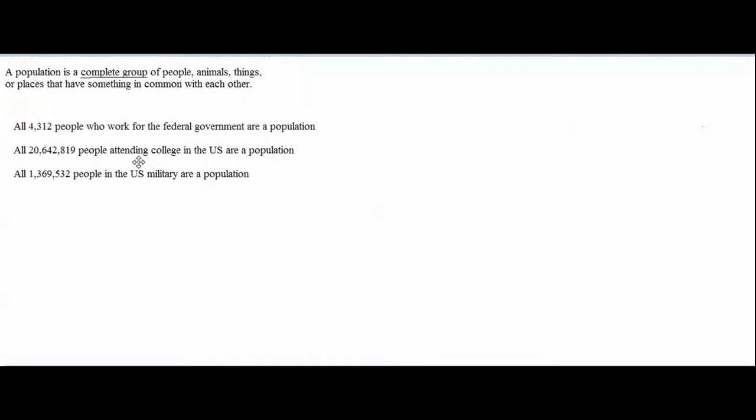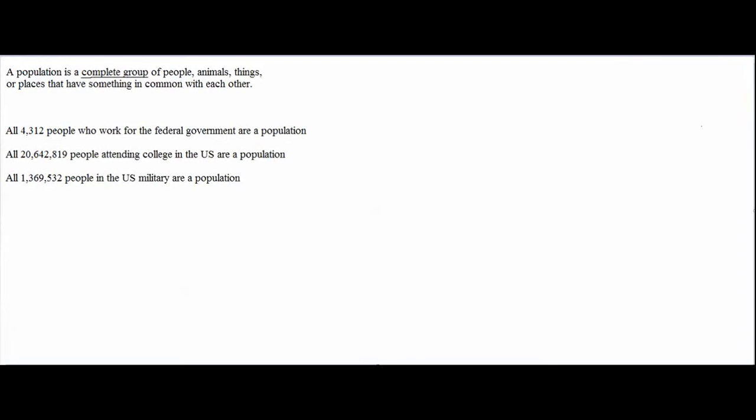What are some other examples of populations of people? All 4,312 people who work for the federal government are a population. All 20,642,819 people attending colleges in the U.S. are a population. All 1,369,532 people in the U.S. military are a population.